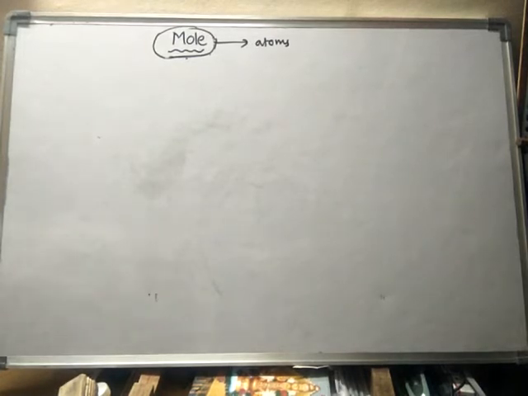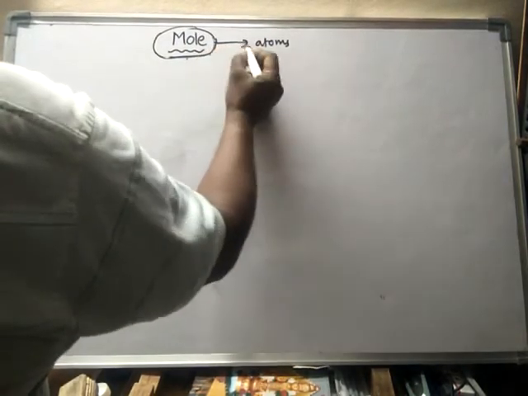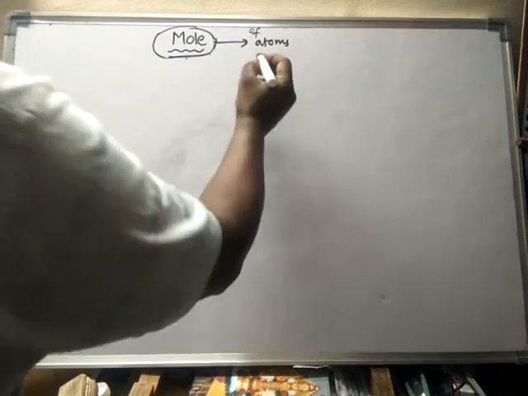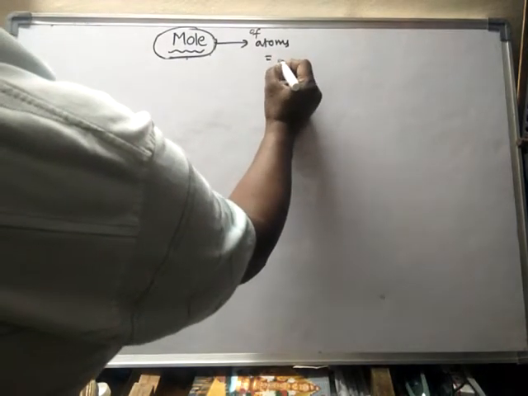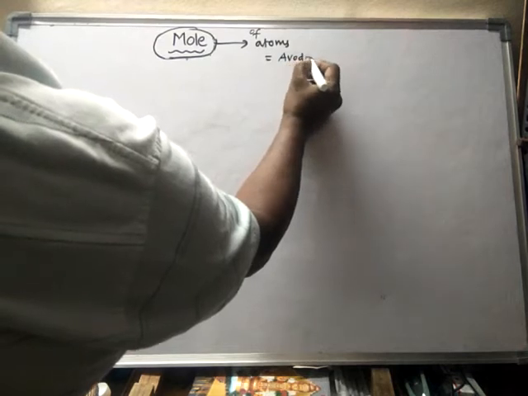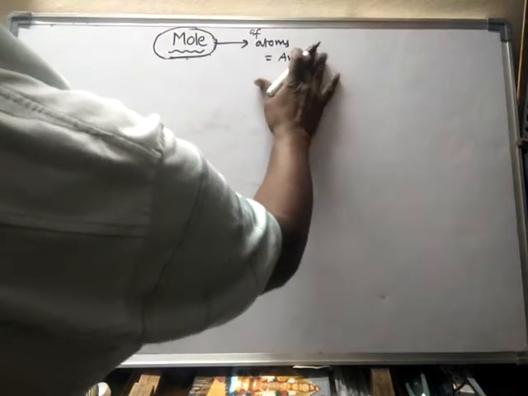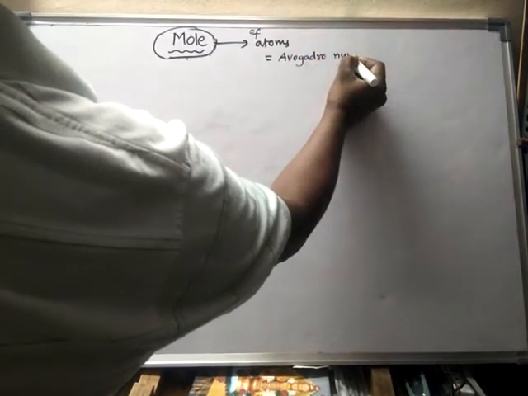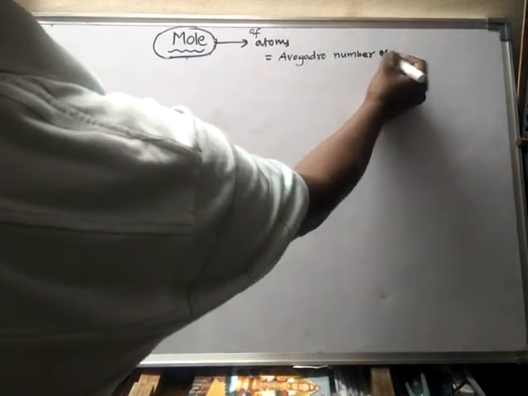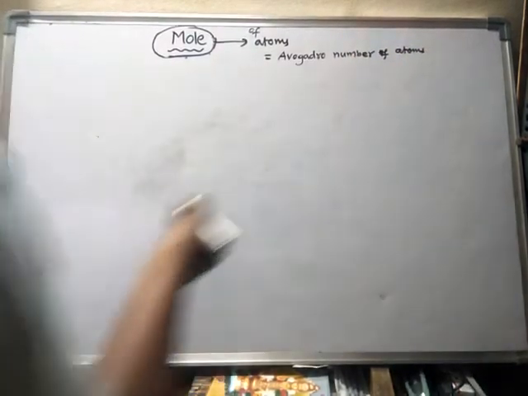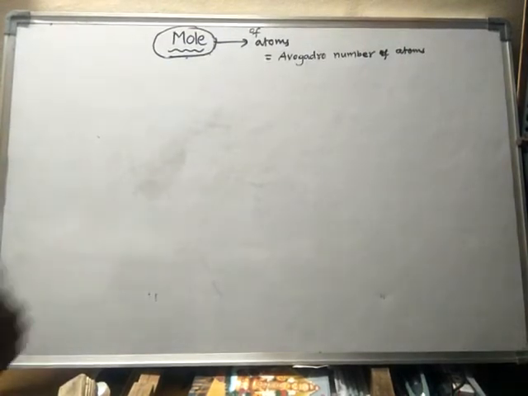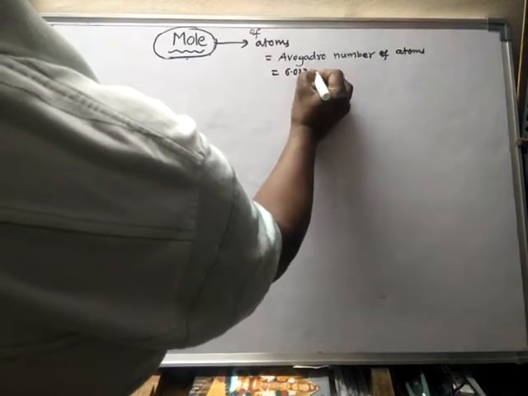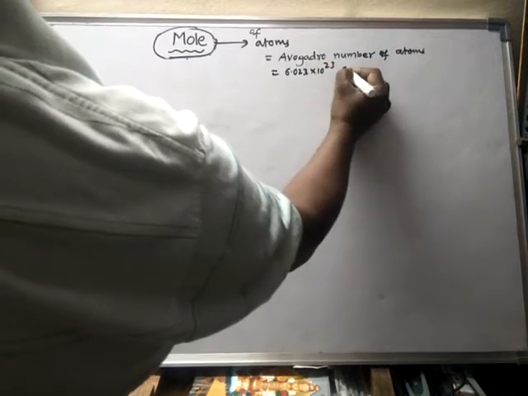Generally, for example, if you take atoms, 1 mole of atoms means exactly Avogadro number of atoms. Avogadro number means 6.023 into 10 to the power of 23 atoms.